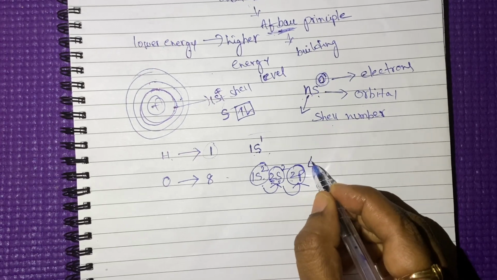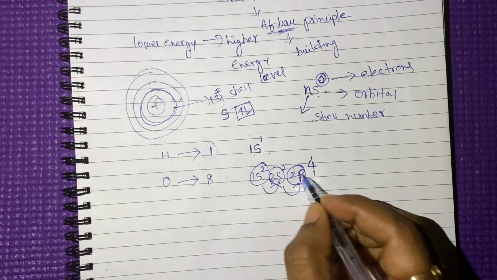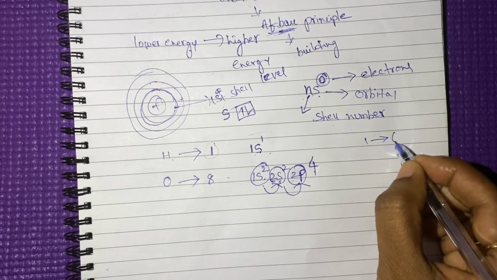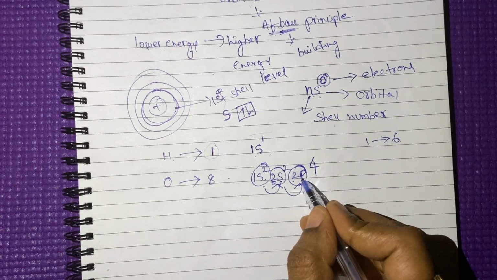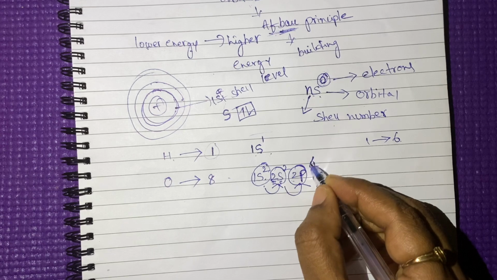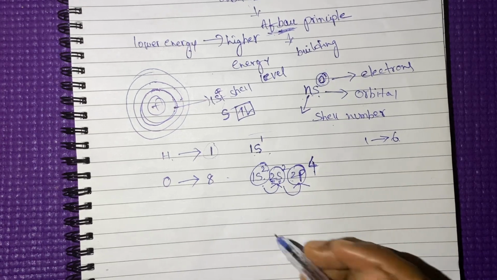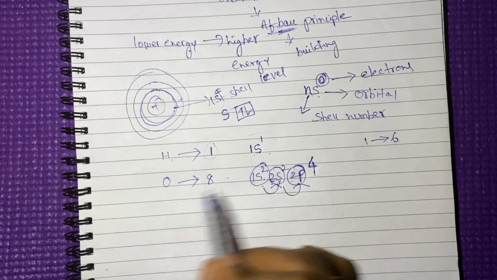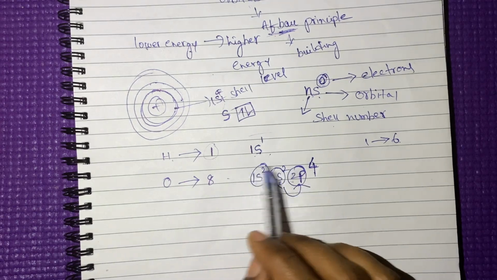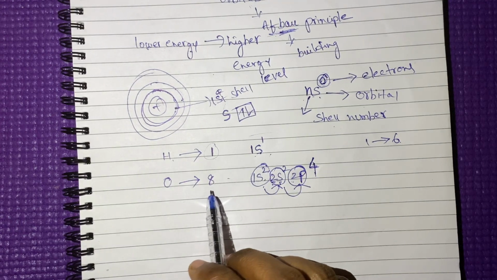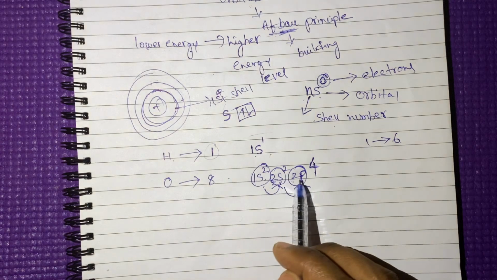Here the maximum capacity of the p orbital is 6. Up to 6 electrons we can fill in the p orbital. So 4 electrons are already enough for this oxygen. So finally, the electronic configuration of oxygen is 1s2, 2s2, 2p4.